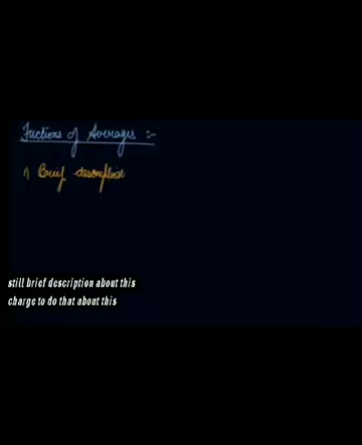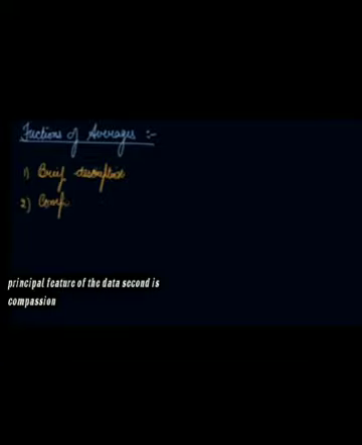Now, what are the functions of averages? What do the averages give us? It gives us the brief description about the statistical data, about the statistical series we have. So the main purpose of an average is to present a simple and systematic description of the principal feature of the raw data. Second is comparison.